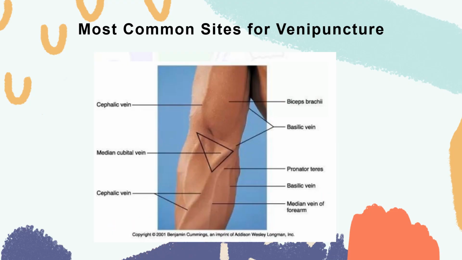So the next topic for discussion is the most common sites for venipuncture. Especially in our case, medical technology, this is very important for you since in your next semester, PMLS2, you will be introduced already on how to collect blood. The most common site for venipuncture is in the antecubital area.